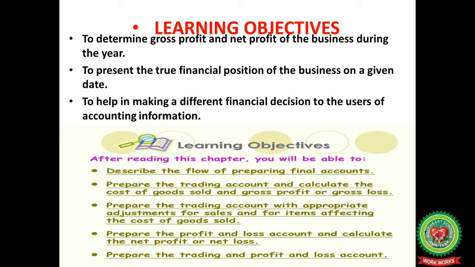After reading this chapter, you will be able to describe the flow of preparing final accounts, prepare the trading account and calculate the cost of goods sold and gross profit or gross loss, prepare the trading account with appropriate adjustments for sales and for items affecting the cost of goods sold, prepare the profit and loss account and calculate the net profit or net loss, and prepare the trading and profit and loss account.